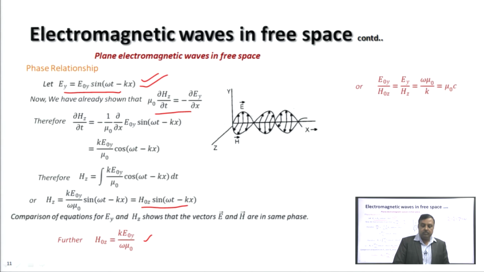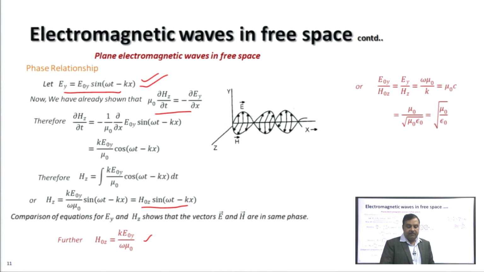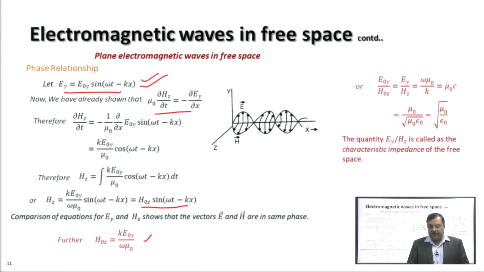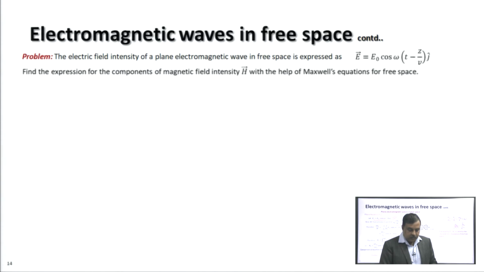So, E 0 y by H 0 z is equal to mu 0 c, where c is the velocity of light, and c is 1 upon root of mu 0 epsilon 0. So, this evaluates as E y by H z equal to square root of mu 0 by epsilon 0. This ratio E y by H z is called the characteristic impedance of free space. If this is written for any medium, then it is the characteristic impedance of that medium.